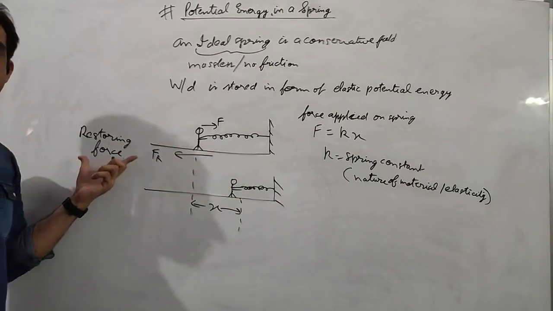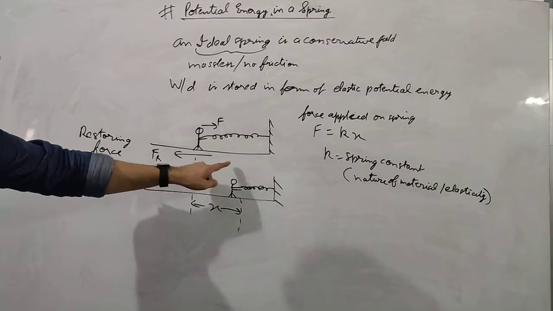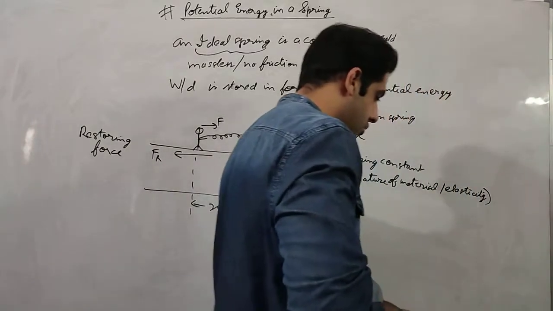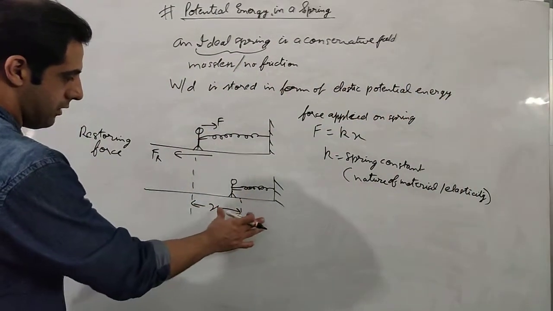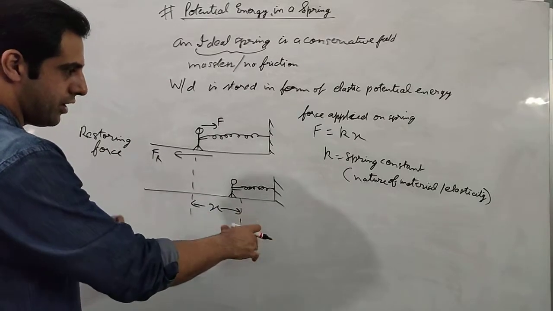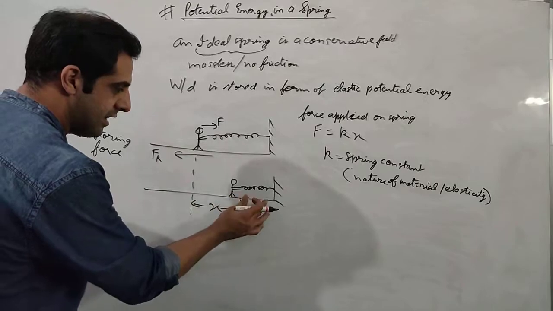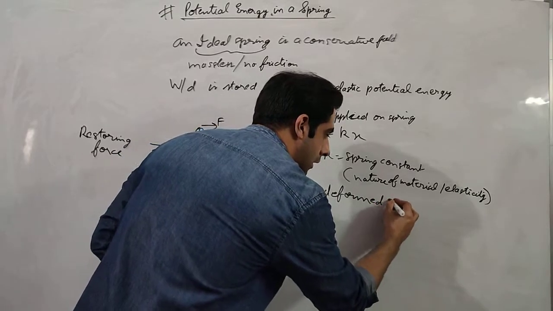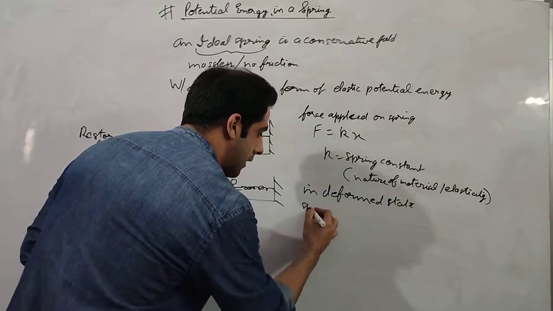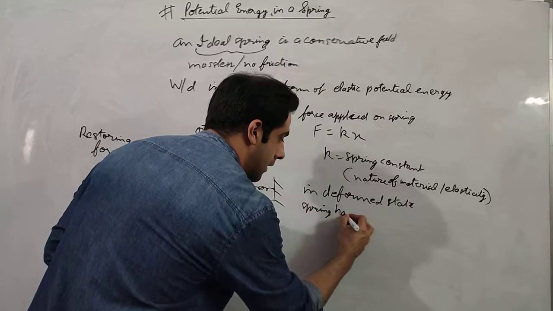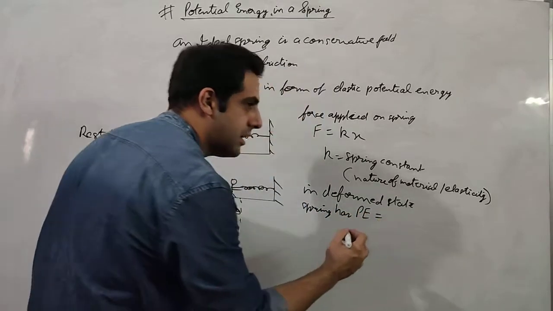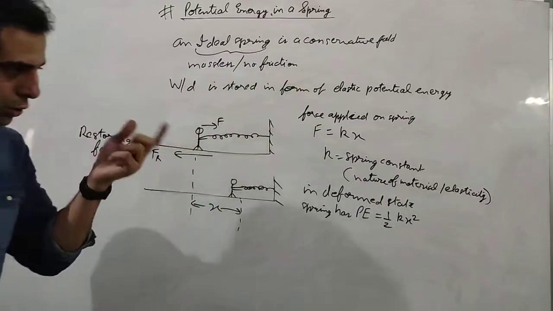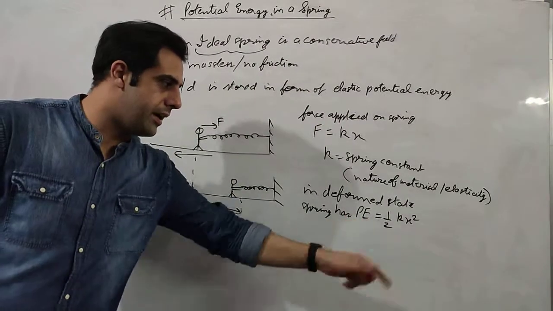As soon as the force is removed after x, this restoring force will try to bring the spring to its original shape. So in the deformed state, the spring has some potential energy, and this potential energy is given by the formula half kx squared, which looks a little like that of kinetic energy.